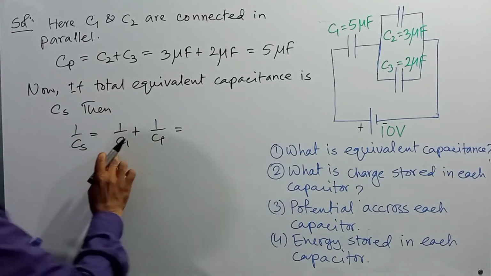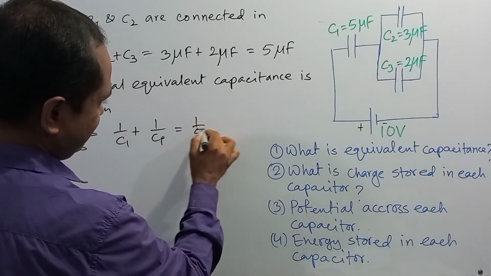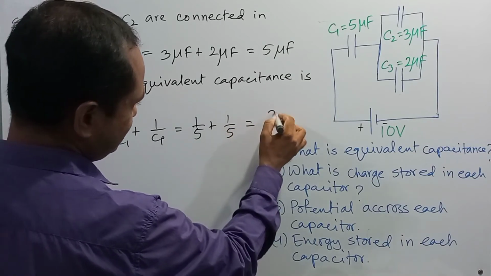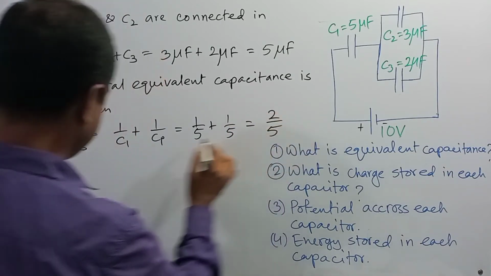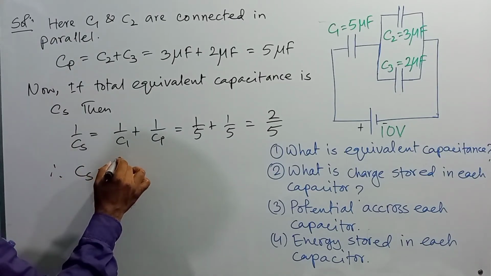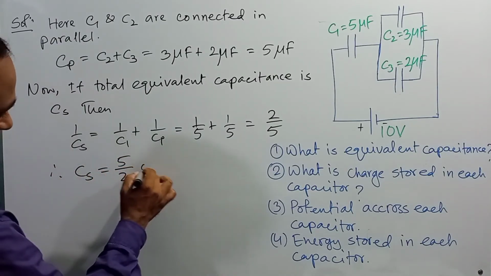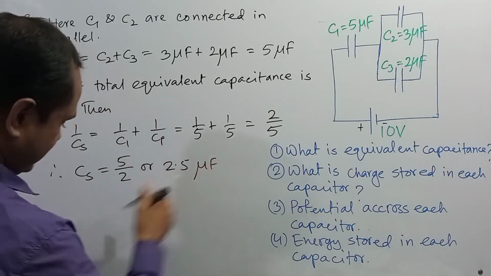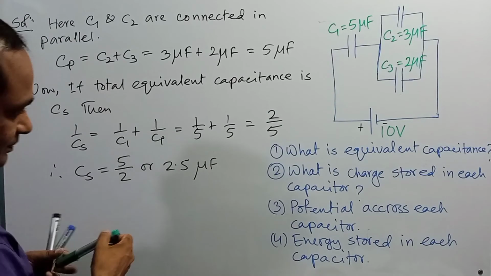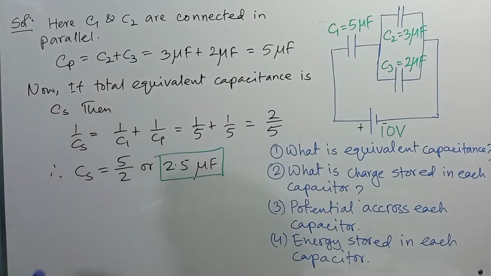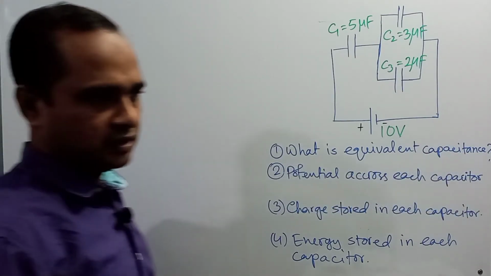So here 1 by C1 means 1 by 5 plus Cp also 5, 1 by 5. It will be 2 by 5. Therefore Cs is equal to 5 by 2 or 2.5 microfarad. This is the equivalent capacitance of this combination, right? I hope you got it.